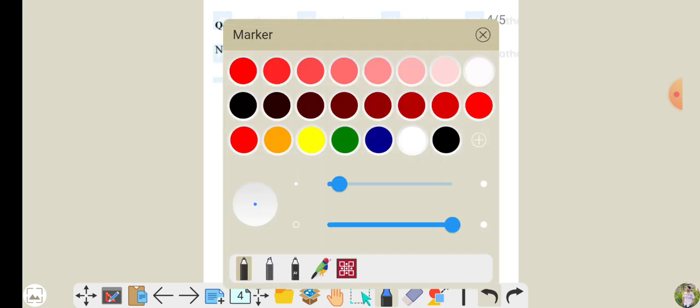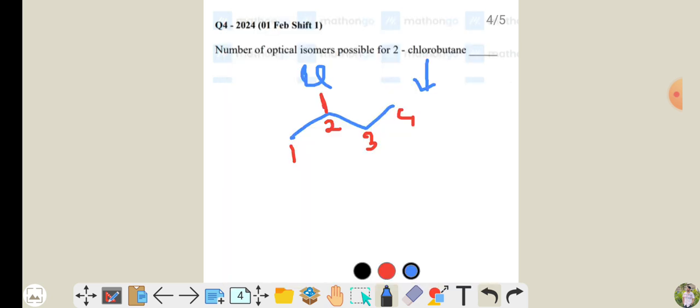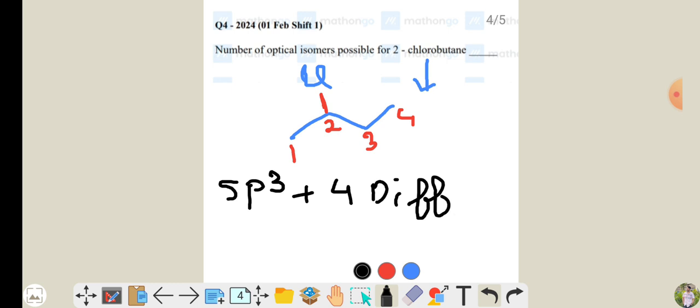If I ask you a simple question, how many chiral centers are there? So chiral center means what? Chiral center means sp3 hybridized plus 4 different groups. This is the meaning of chiral center.